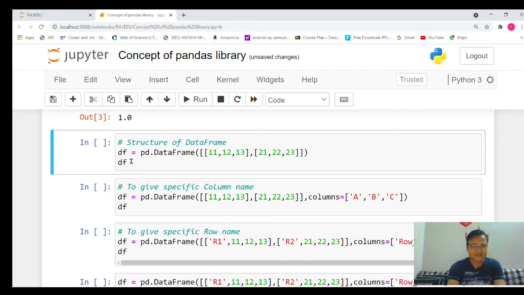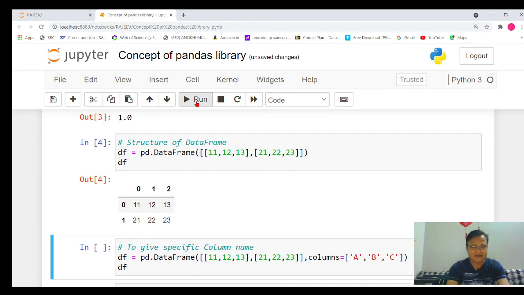Let's quickly execute it and check. Yeah, that's great. Here you can see 11, 12, 13. This is the first row of data and this is the second row of data. It's very simple: whatever the number of lists, they will be created in the form of a data frame.